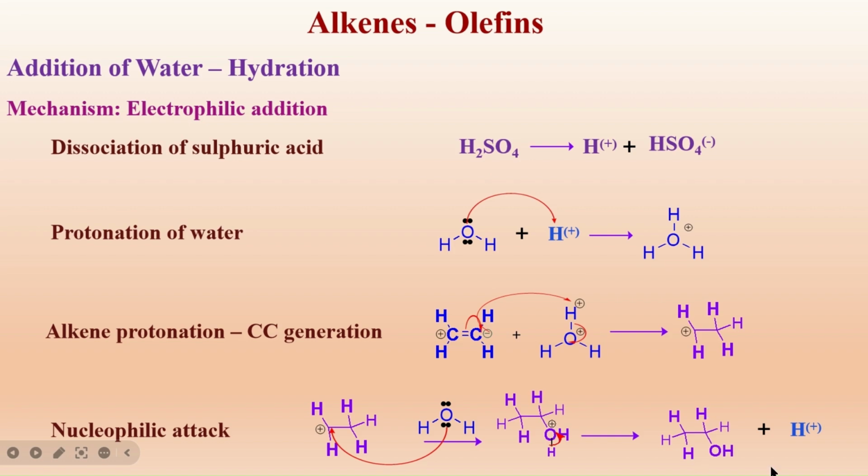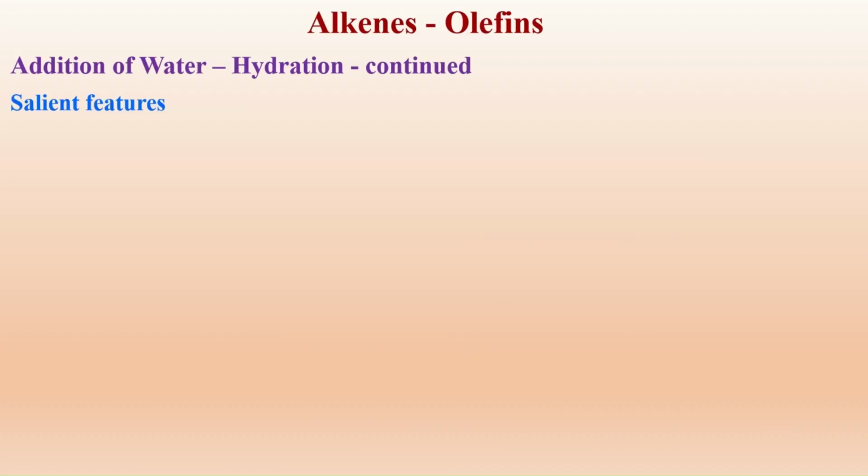The alkene has been converted into alcohol. The salient feature of this hydration of alkenes is that it follows Markovnikov's rule.